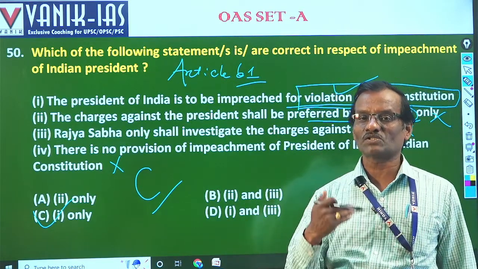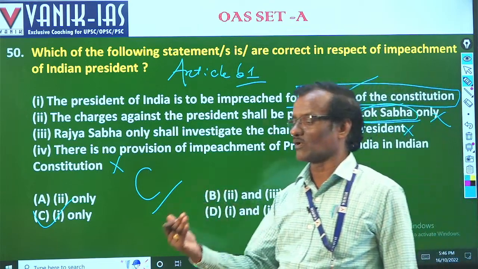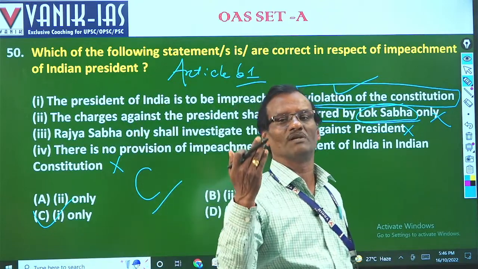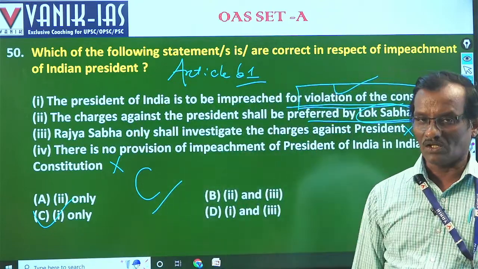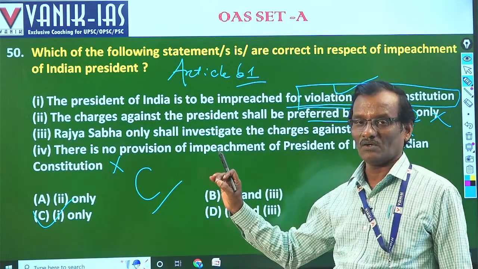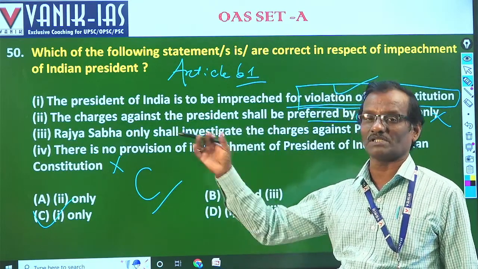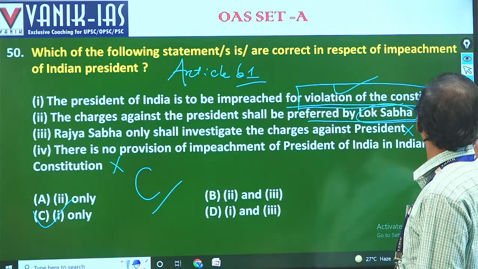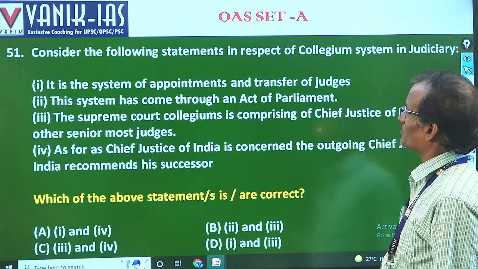If it is introduced in Lok Sabha, then Rajya Sabha will investigate. If it is introduced in Rajya Sabha, then Lok Sabha will investigate. So that depends on the house, on the situation where in any house the impeachment is introduced. So 50 is answer C. Is that clear? Now we shall come to 51.